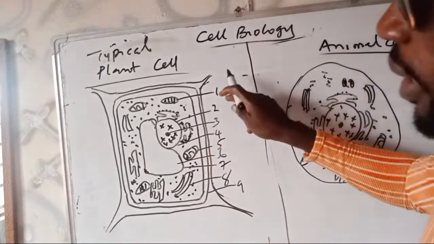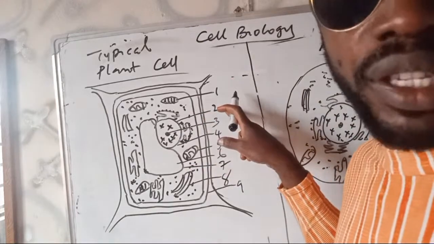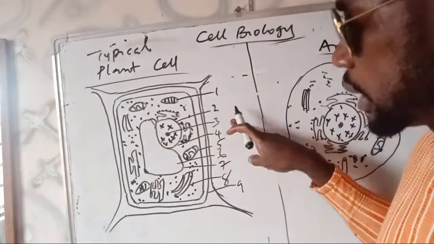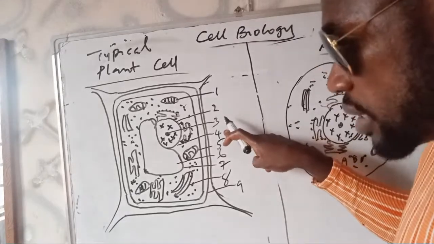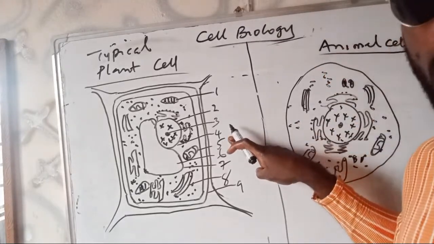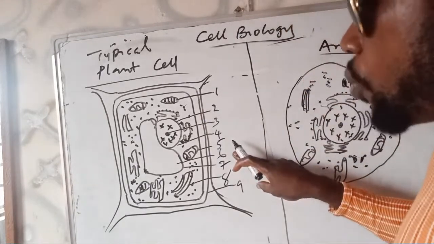Then number 1 is the chloroplast. Number 2 is the nuclear membrane, which makes it a eukaryote, of course. Number 3 is the nucleolus. Then number 4 is the nuclear membrane, that's the nuclear envelope. Then number 5 is the mitochondrion, which is the powerhouse. Then number 6 is the vacuole itself.